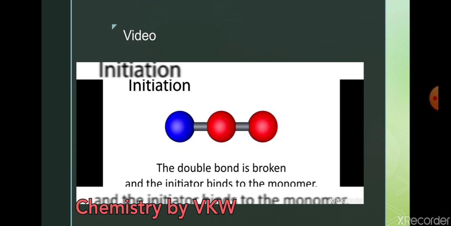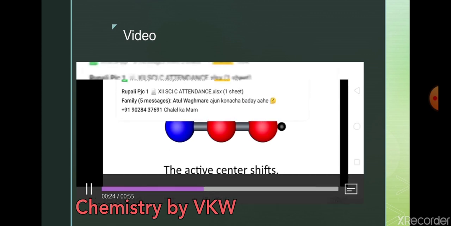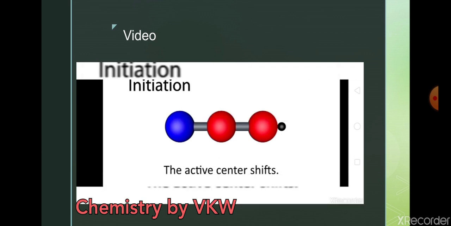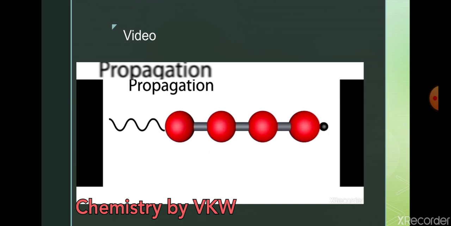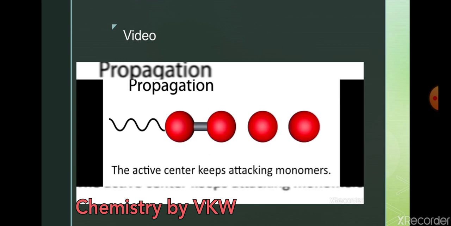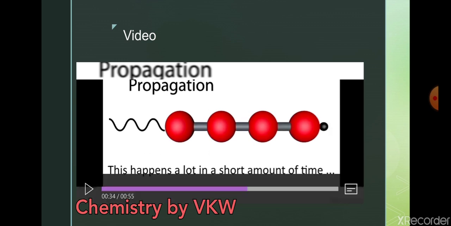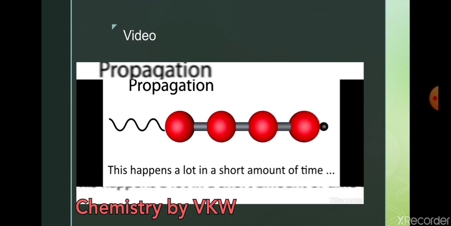This is nothing but the initiation. Now this radical again results in a radical on the last carbon and a long chain. The first attacks the next monomer, here again the next monomer, and the chain is going to propagate. That is shown in the video.